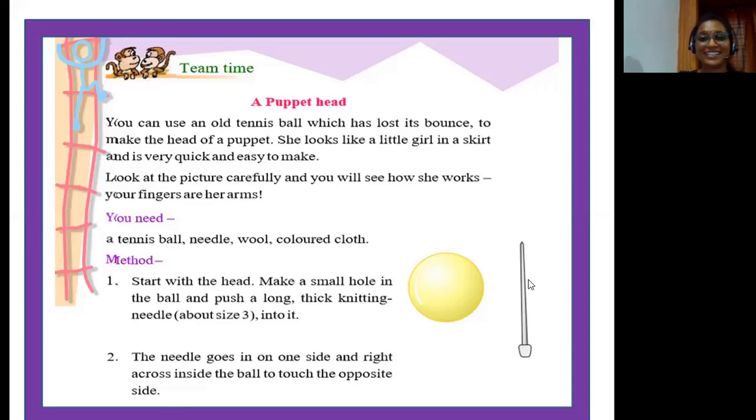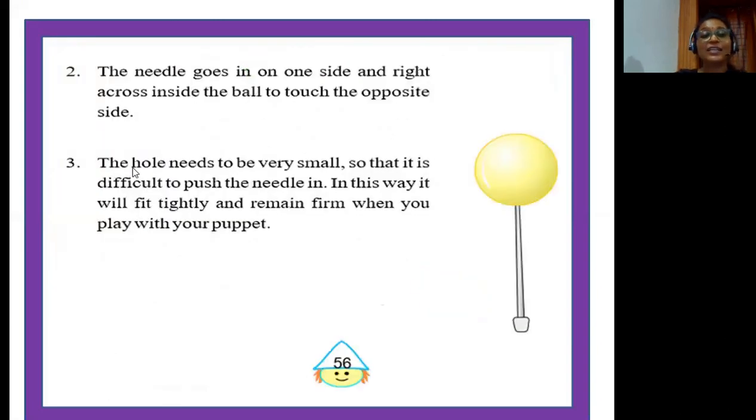Okay, let's now check out the third step. The hole needs to be very small so that it is difficult to push the needle in. In this way, it will fit tightly and remain firm when you play with your puppet. The most important thing that you need to bear in mind is the hole that you put in the ball should be very small. Only then is your needle going to stick inside. Otherwise it will slip out. We do not want that to happen while you're playing with the puppet. Okay, now step 4.